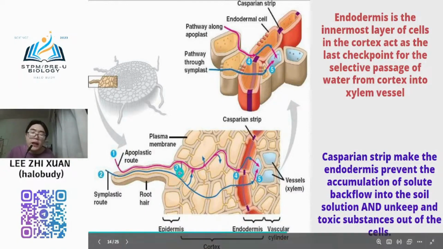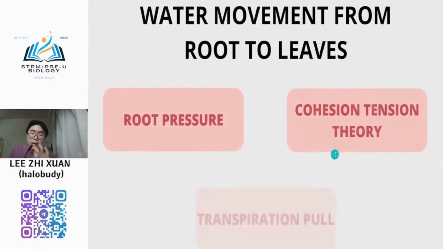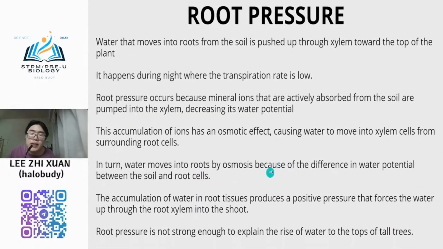When this layer is full, it pushes to another layer, and then another layer, until it reaches the root xylem. In the root xylem, the water molecules are already fully accumulated, so it will push up again, diffusing up into the shoot, pushing the water from the root into the shoot. Okay, so this is the pushing process. Why is it called the pushing process?